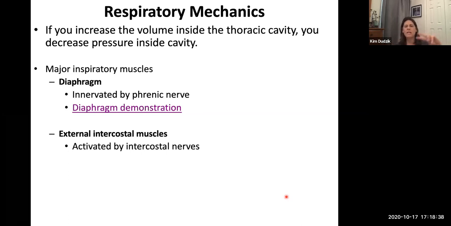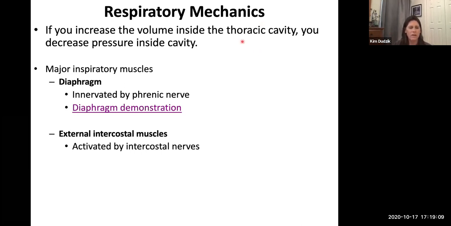We do that with 2 major muscles. Okay, the diaphragm, the one I just showed you, and the external intercostal muscles. Okay, so let me show you the diaphragm first. This is regarding restful breathing. Hopefully what you're doing right now, unless you're watching this lecture while you're on a treadmill or something, then we're going to engage other muscles. But during restful breathing, we're really just engaging the diaphragm and the external intercostal muscles.